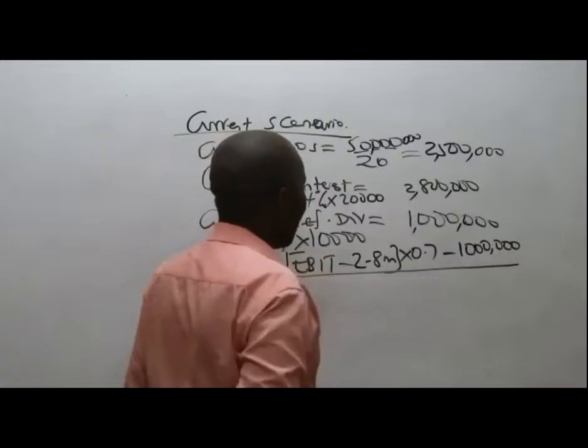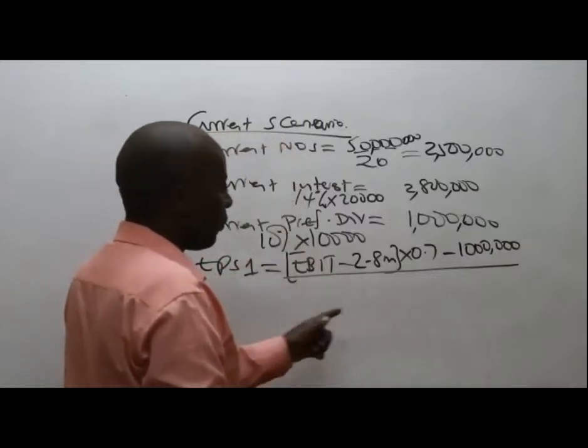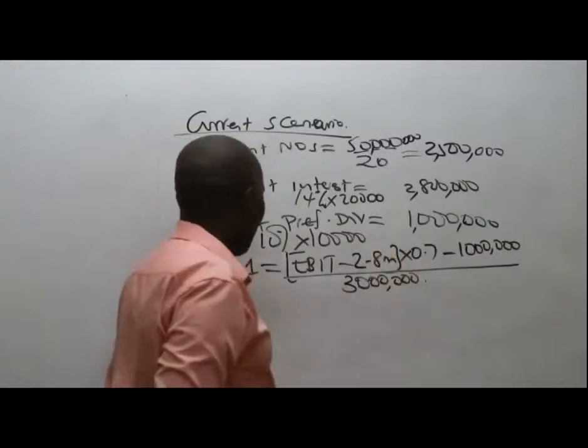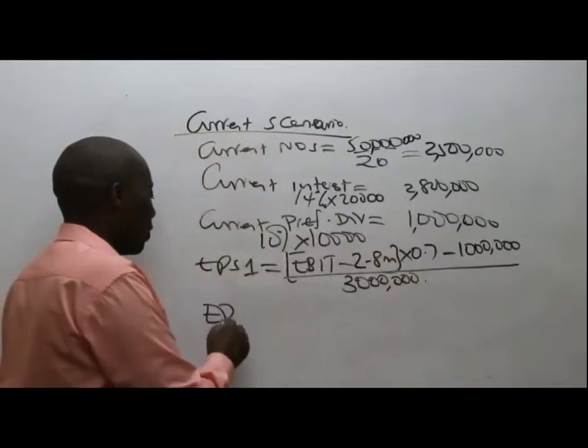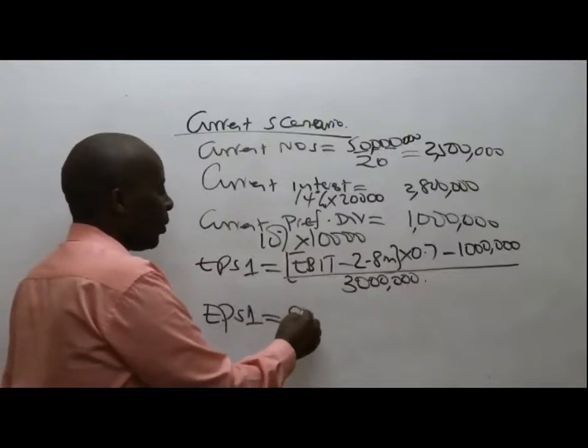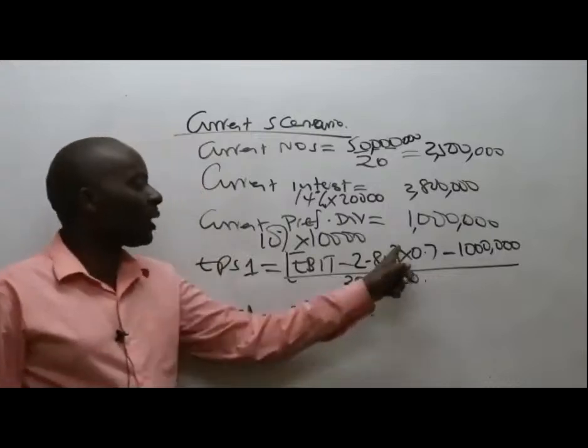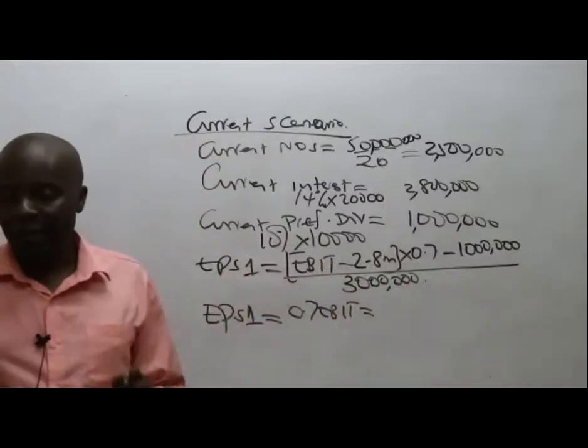Divide this by the number of ordinary shares that you gave me down here, which were 3 million. So please go ahead and simplify for us. So EPS 1 will be 0.7 EBIT. What is 2.8 million times 0.7?